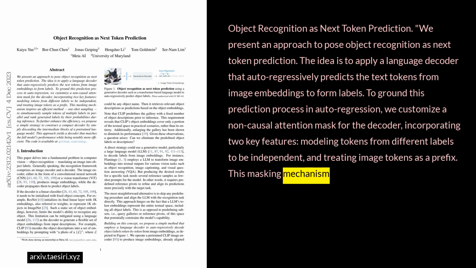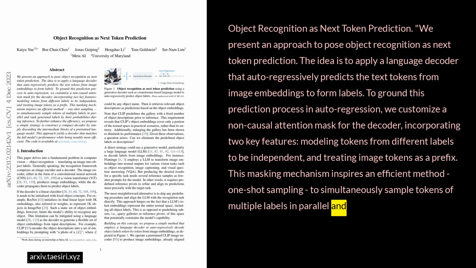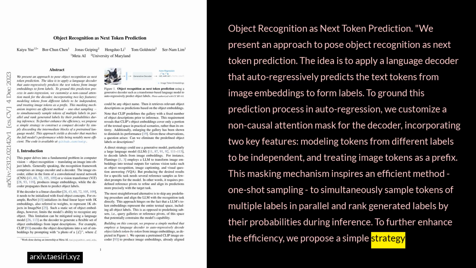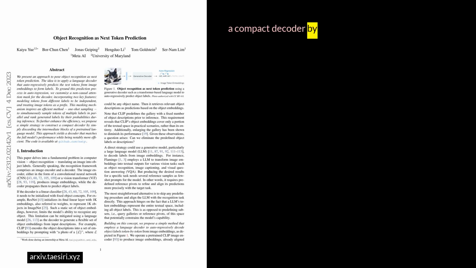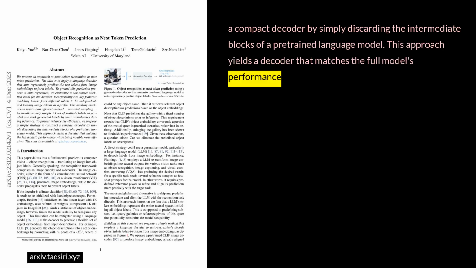This masking mechanism inspires an efficient method, one-shot sampling, to simultaneously sample tokens of multiple labels in parallel and rank generated labels by their probabilities during inference. To further enhance the efficiency, we propose a simple strategy to construct a compact decoder by simply discarding the intermediate blocks of a pre-trained language model. This approach yields a decoder that matches the full model's performance while being notably more efficient.